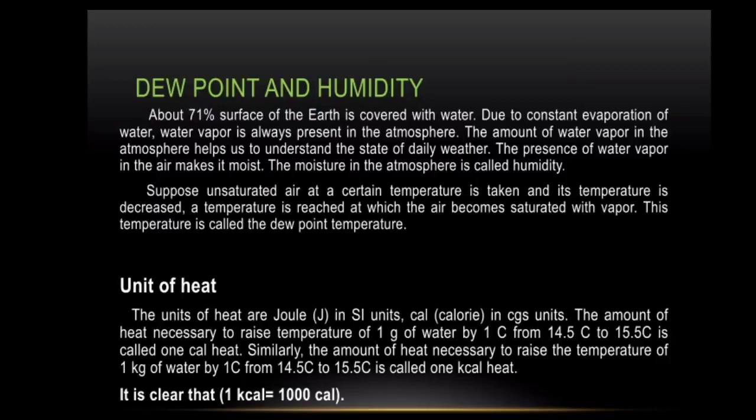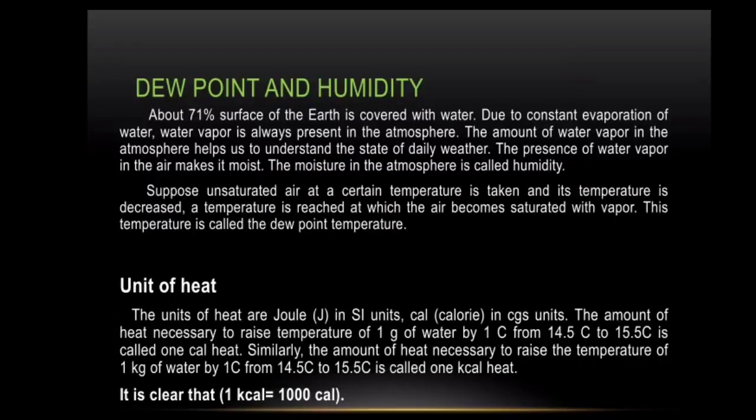For example, if the temperature of air is 40 degrees Celsius, it can contain 49 grams of water vapor per kilogram of dry air without condensation. If the amount of vapor exceeds this limit, the additional water vapor will condense. However, if the temperature of the air is 20 degrees Celsius, it can contain only 14.7 grams of water vapor per kilogram of dry air without condensing.